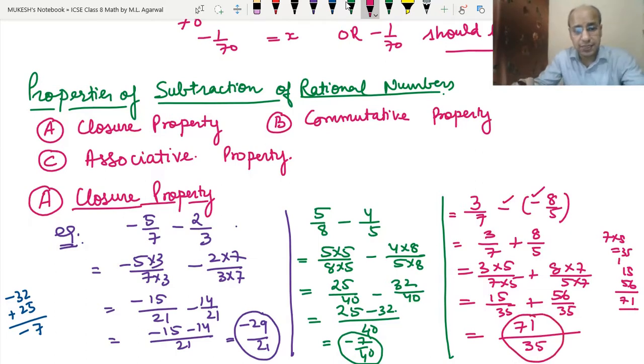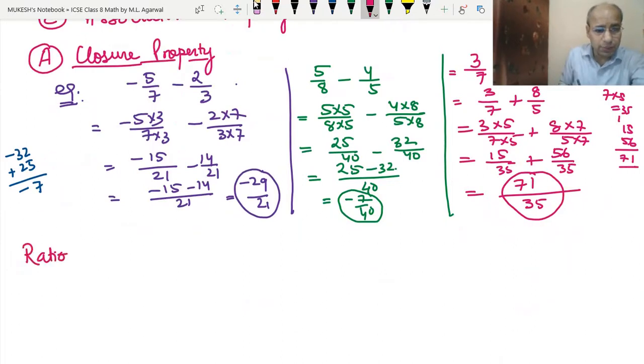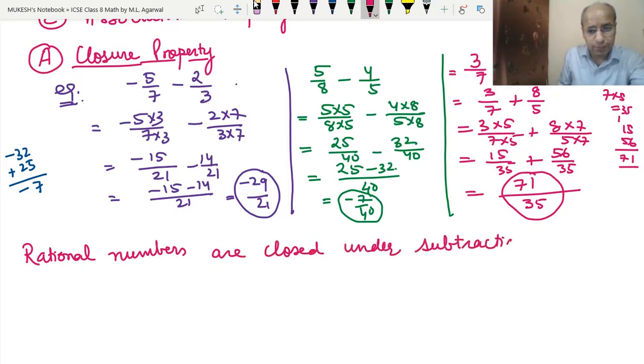So we can say that the subtraction of rational numbers is closed, or that rational numbers are closed under subtraction. So what conclusion can we write? That rational numbers are closed under subtraction. So we have verified the closure property for subtraction.